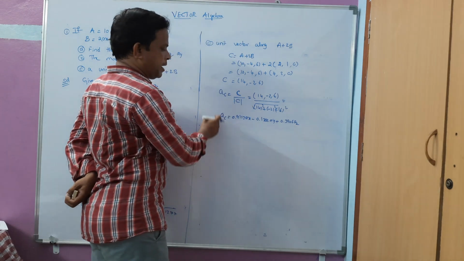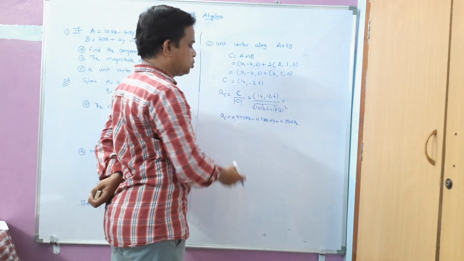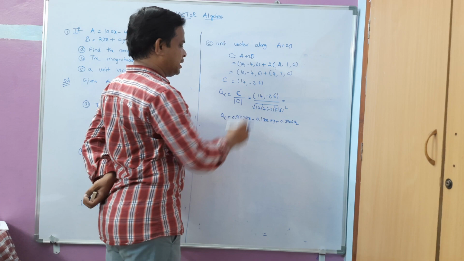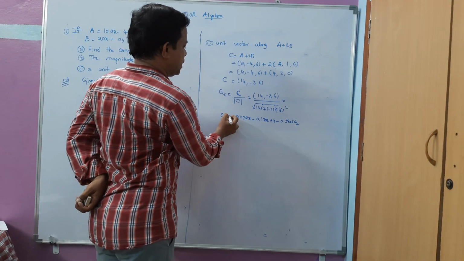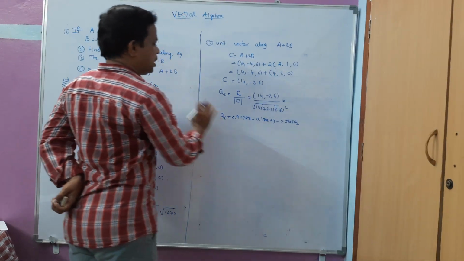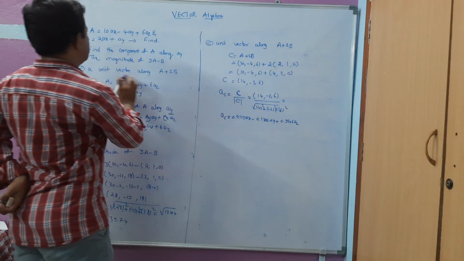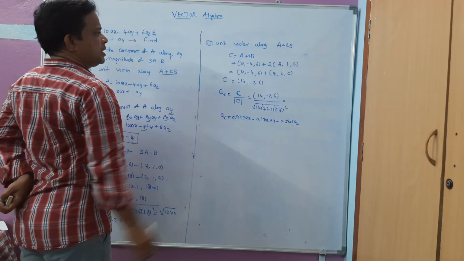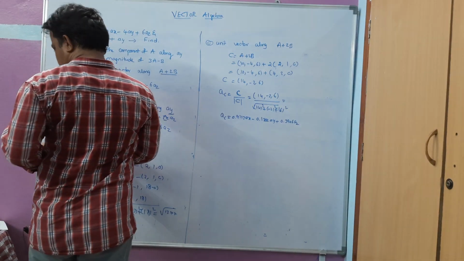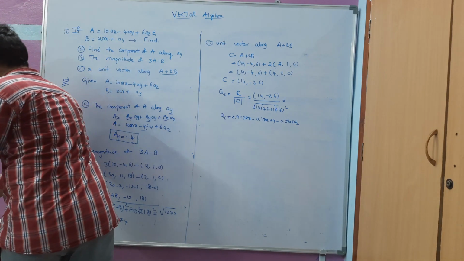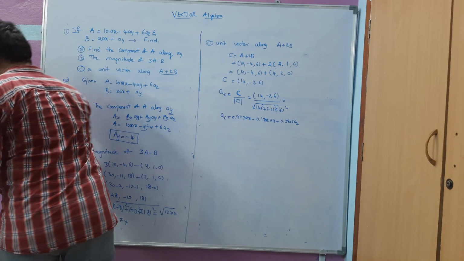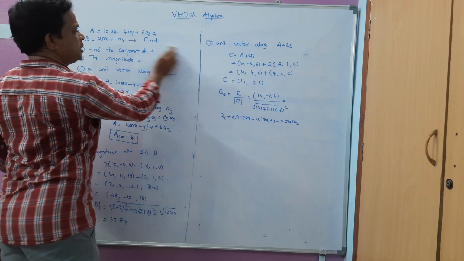If you take the magnitude of this one, it will approach unity. You can check that with your calculators on your own. So here I have got the unit vector along A plus 2B. This is the small problem here. Now let us do another problem, the second problem.